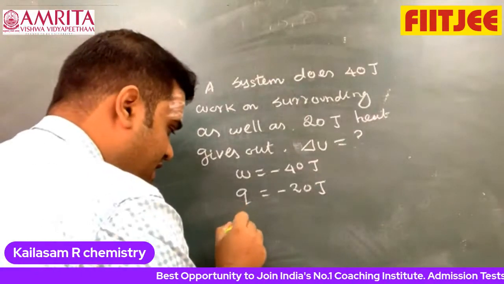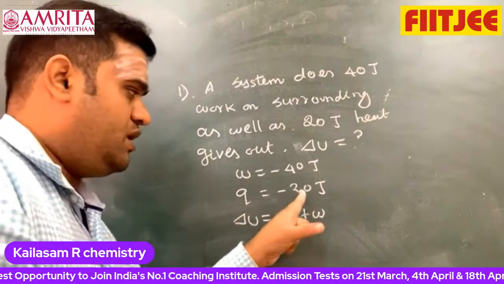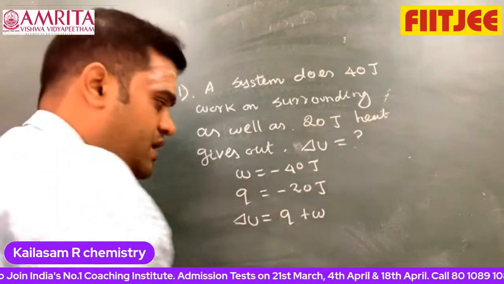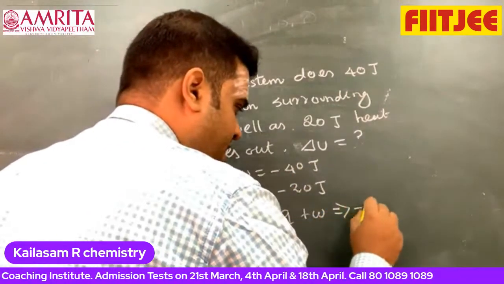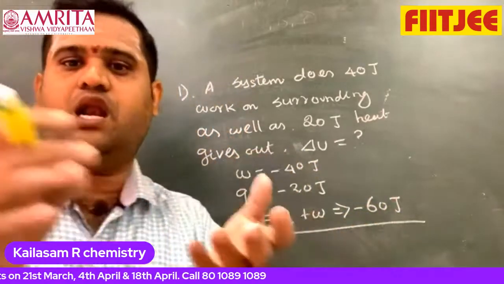I can write delta U is equal to Q plus W. Q is negative and W also is negative. Therefore we can get the answer: minus 60 joule. This is a very simple nominal question.